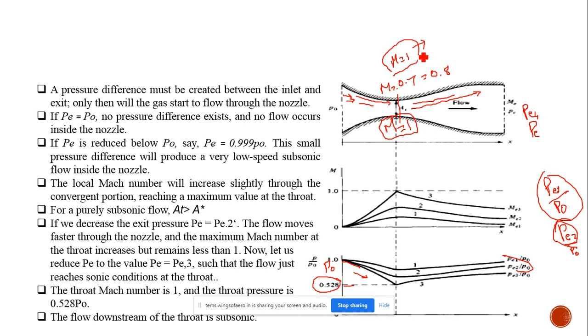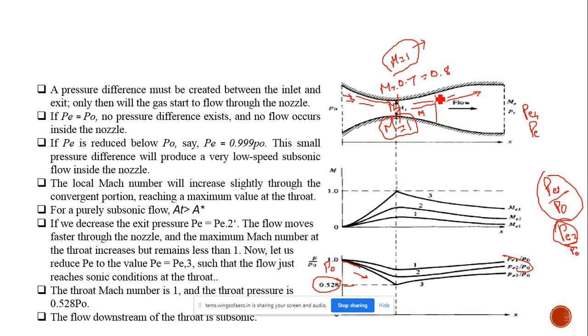That type of flow is called choked flow. In a choked flow, the Mach number is maintained constant at the throat, and the exit pressure won't communicate with the inlet pressure, that is P naught. But if the pressure is reduced again, the Mach number is equal to 1 at the throat, so automatically in the divergent section the flow will be supersonic. When it becomes supersonic, a shock emanates somewhere in the divergent section of the nozzle.